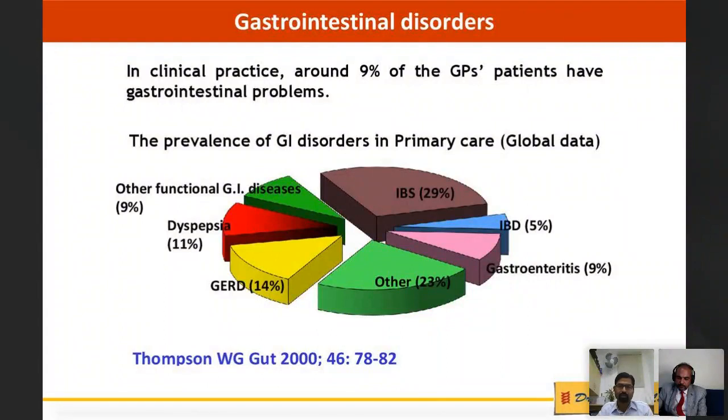So gastrointestinal disorders, if we see in clinical practice, around 9% of general practitioners' patients come with one or the other symptoms of gastrointestinal problems. And as per the global data, the prevalence of gastrointestinal disorder in primary care is very high. This data has already been shown. So dyspepsia and GERD are very common among the functional diseases, apart from the organic causes like IBS, IBD, or others.